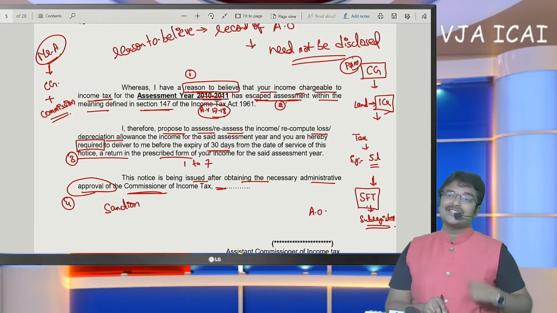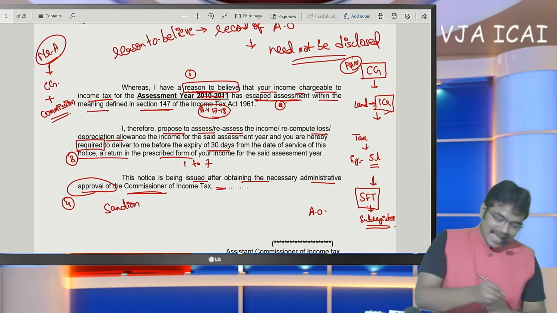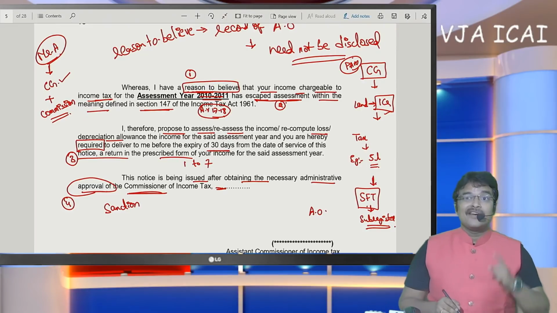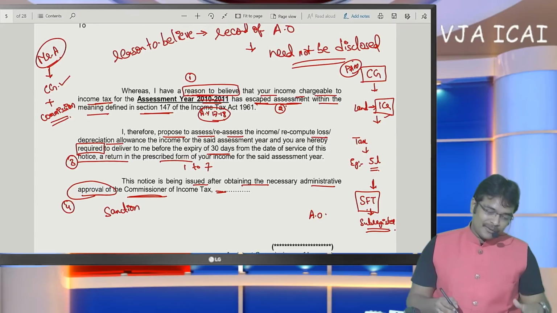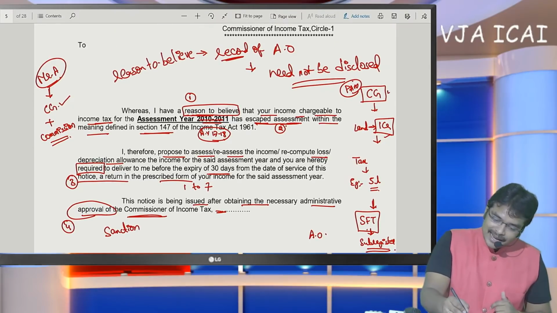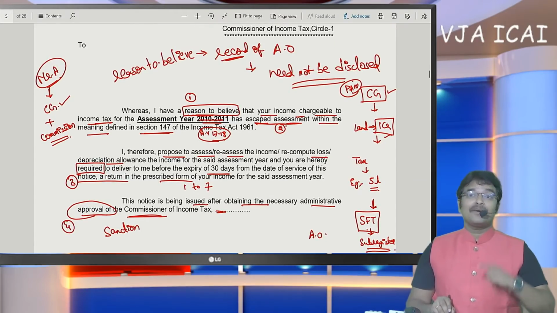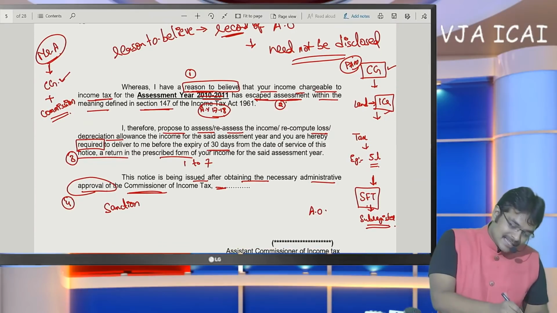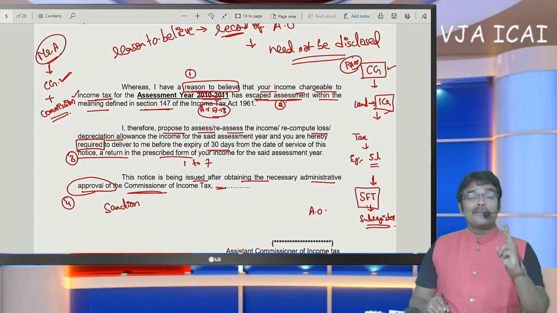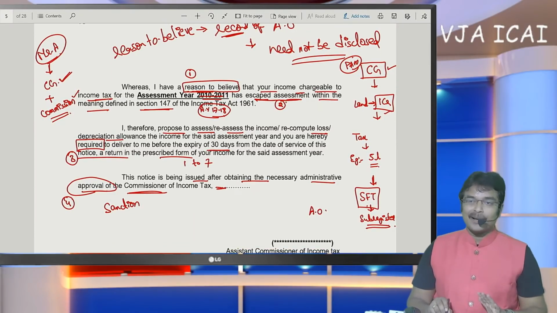He has not disclosed it as income. From the assessing officer's point of view, in the record there is only capital gain. But from SSE's point of view, he has capital gain and commission. Both were not disclosed in the return of income.